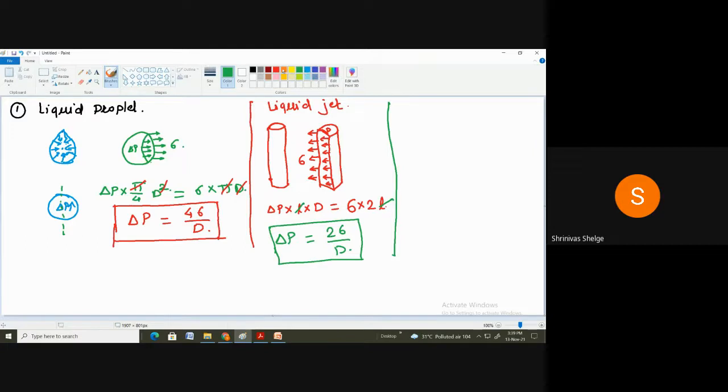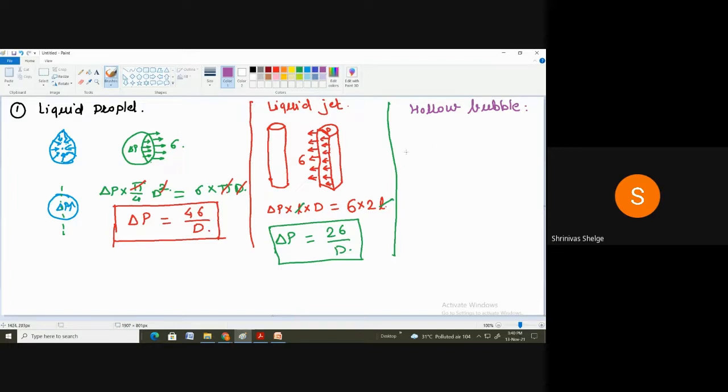Next is the hollow bubble. The liquid droplet and the hollow bubble are both spherical, but the difference is that inside the hollow bubble there is gas or air, and outside also air. But in the case of the liquid droplet, you will find liquid inside the droplet, and air outside.